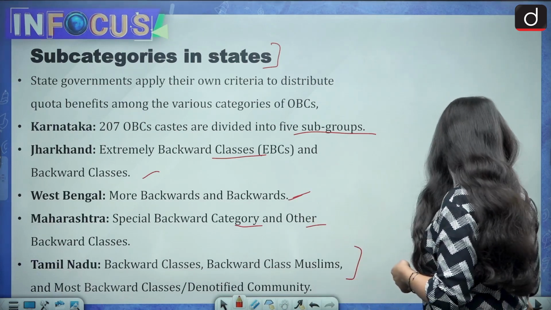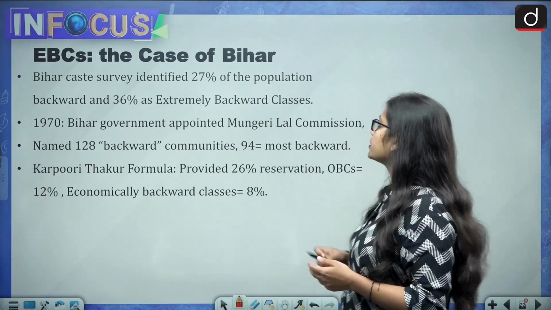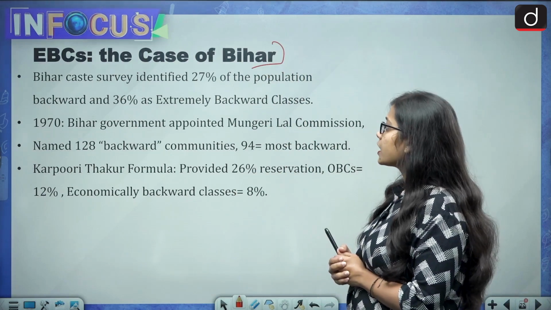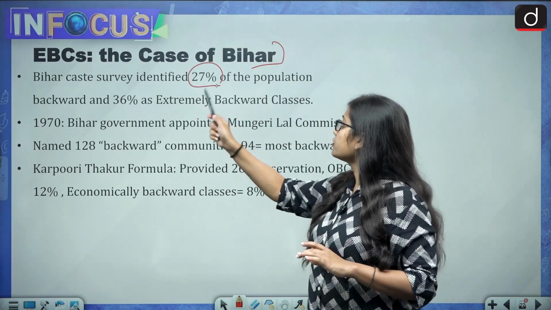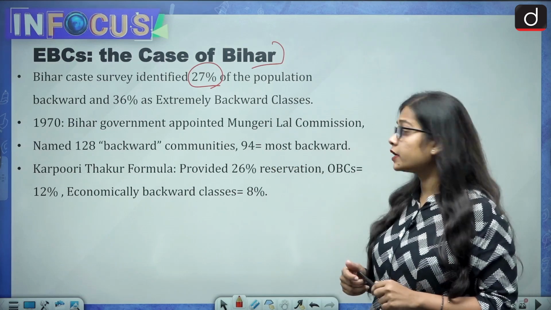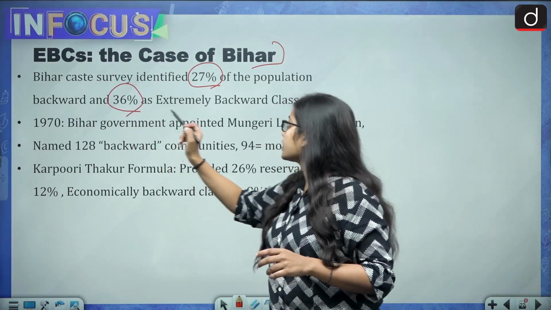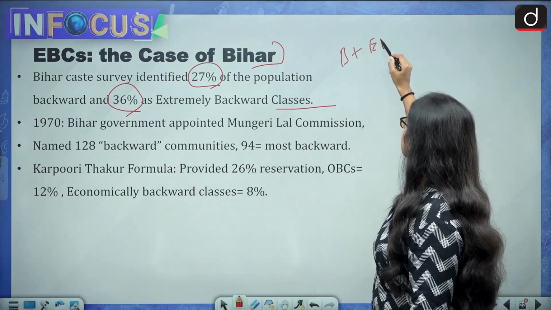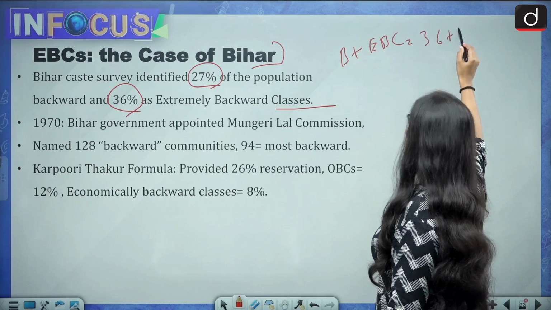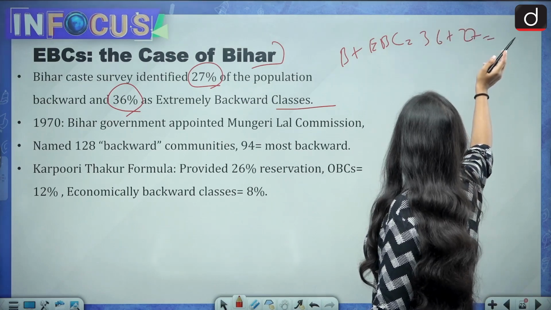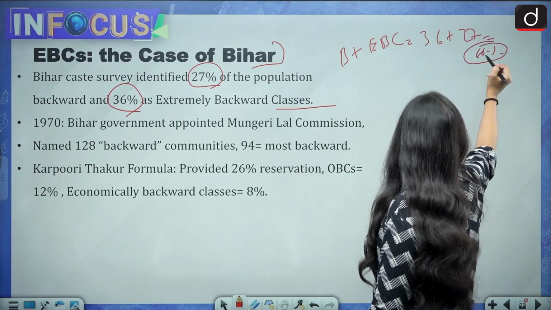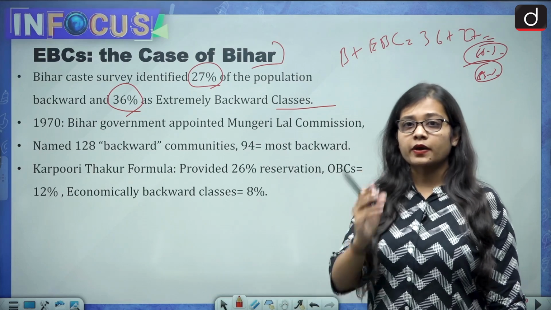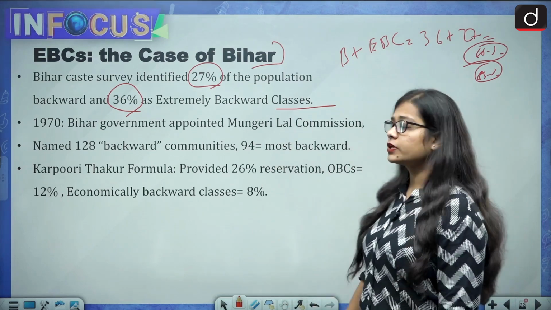Then EBCs in the case of Bihar, that is the extremely backward classes. The Bihar caste survey has identified 27% of the population as backward and 36% as extremely backward classes. So it is backward plus extremely backward classes, 36% plus 27%, which becomes more than 60%. Around 65% of the population in Bihar belongs to backward classes and extremely backward classes.